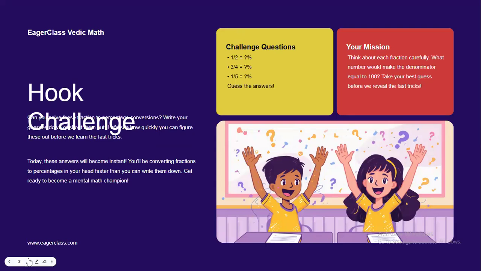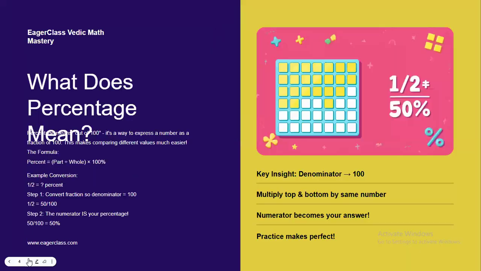You just have to guess the answers. Think fast. Don't worry if you don't know. Today we'll learn easy tricks. Today's mission is to think about each fraction carefully. What number would make the denominator equal to 100? Take your best guesses before we reveal the fast tricks. You'll enjoy this class.